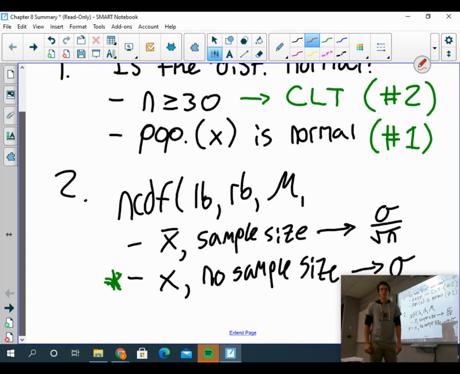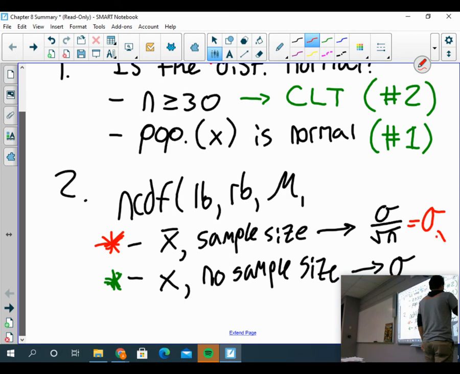If, though, they're asking what's the probability of the average of 50 cars going through between 11 and 13 minutes, or what's the average length of a sample of 5 trout, and is that between 8 and 12 inches, if they're talking about the distribution of sample means, we're going to plug in sigma over the square root of n for our standard deviation, because that is how we find the standard deviation for the distribution of sample means.